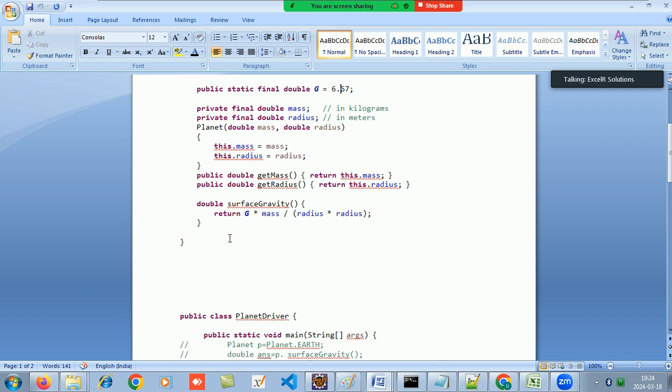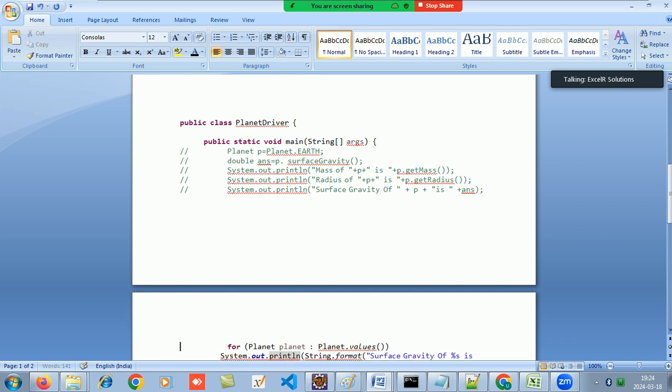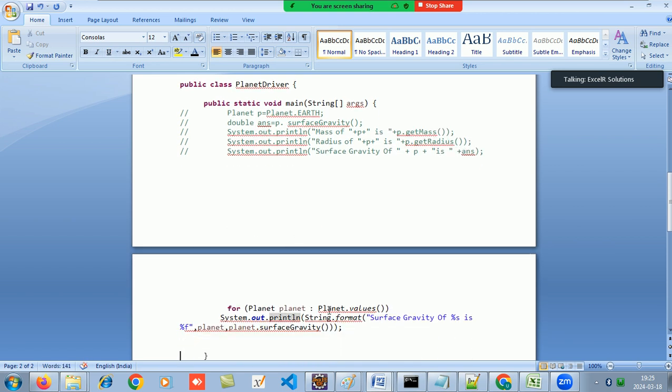It will calculate that for me, then store it in a variable, and I will display the variable. Then I can use the getter method also. Mass of earth is this. Radius of earth is this, because P has earth, and then surface gravity of earth is the answer. This is for one particular planet. If you want to find it for all the planets, then put a for each loop, take all the values in the planet, and then call the surface gravity of each.